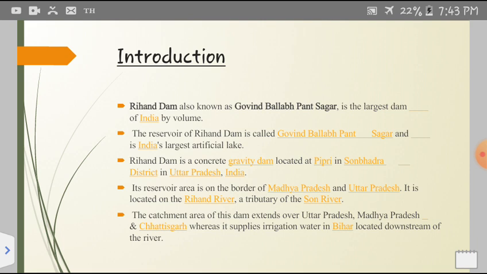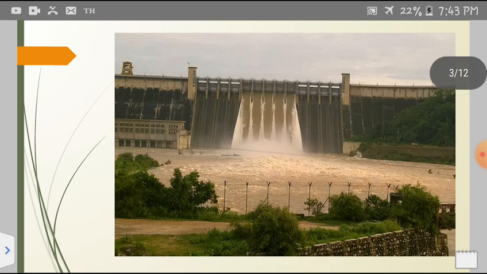It is located on the Rehan River, a tributary of the Son River. The catchment area of this dam extends over Uttar Pradesh, Madhya Pradesh, and Chhattisgarh, whereas it supplies irrigation water in Bihar, located downstream of the river. So, in this slide, you can see the picture of the Rehan Dam.